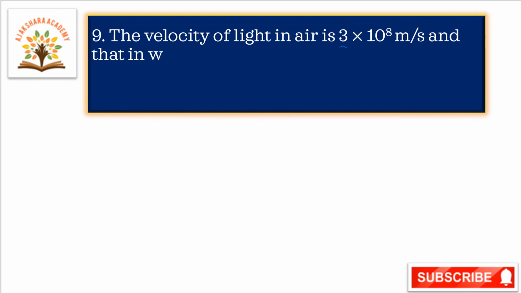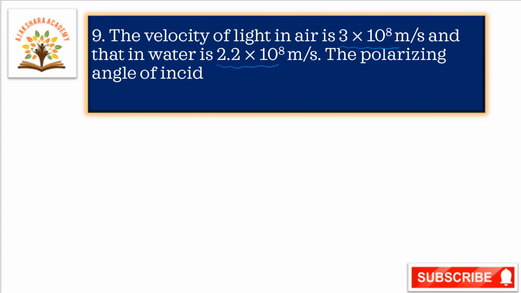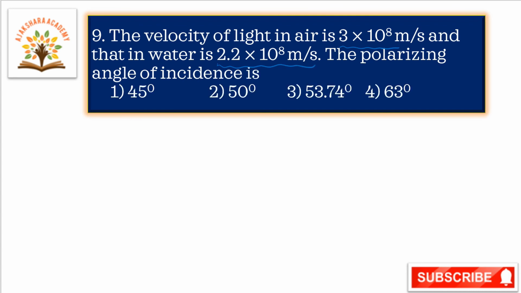The velocity of light in air is 3 into 10 to the power of 8 meters per second, and that in water is 2.2 into 10 to the power of 8 meters per second. Here we have to calculate the polarizing angle of incidence. Let us go to the solution.